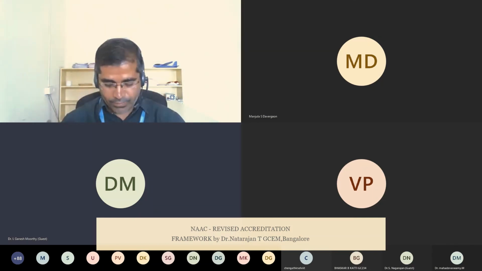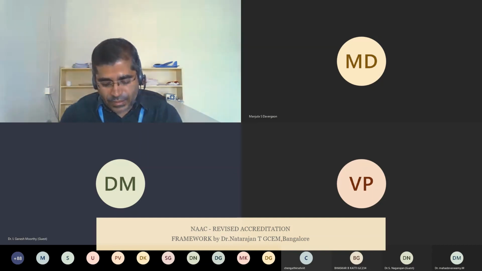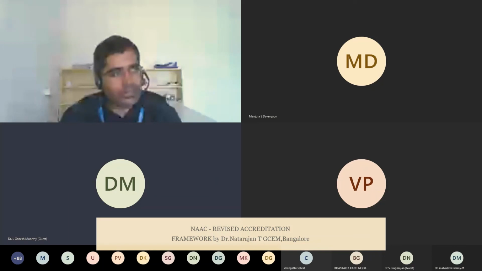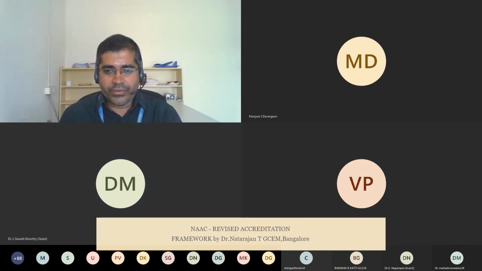Kindly let me know which manual should I use, either the UG manual or the PG manual. Almost all the data sets are contributed by the UG program only, rather than PG, because we have very few admissions in PG. Correct, I understand. Now most of the institutions, even though they may offer PG programs, mostly the students are not there. For the past 4 to 5 years, people are getting very low admissions in PG programs.